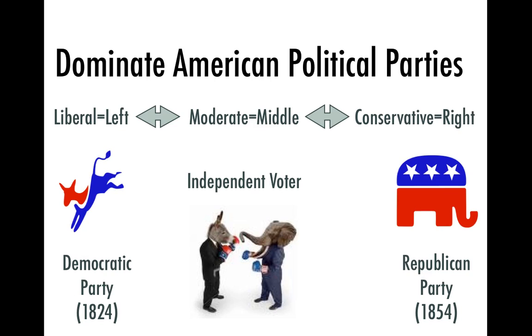So when we're talking about voting, we can see that we have an elephant and a donkey, and the picture's kind of funny. They're fighting each other, and what are they fighting over? The independent voter. That makes a lot of sense, because if you're a Democrat and you have an election coming, where would you spend all your money and resources? You're probably going to spend it to fight and get the votes of the independent voters, because we don't know how they're going to vote.